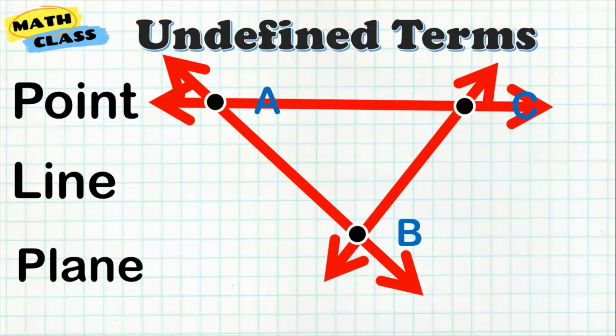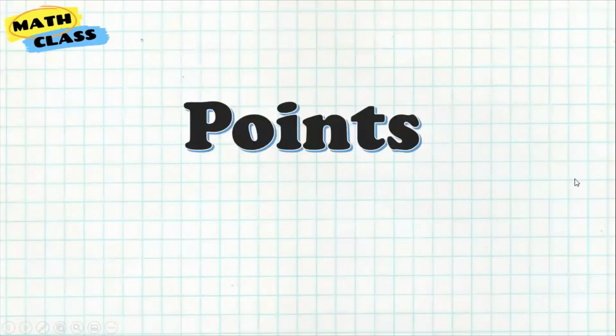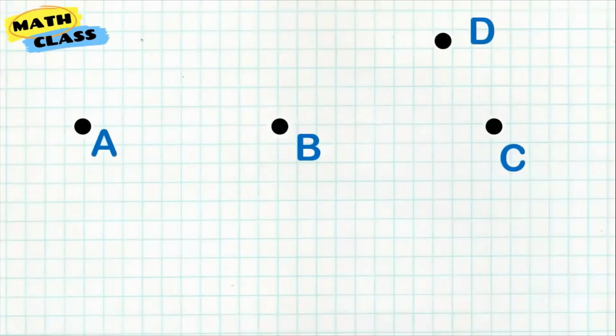Now, from the undefined terms started the whole concept of geometry. And as we go along with our discussion in this video, you will see related concepts on points, lines, and planes. So let's start with concepts that are related to points.